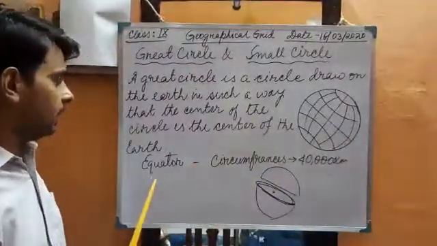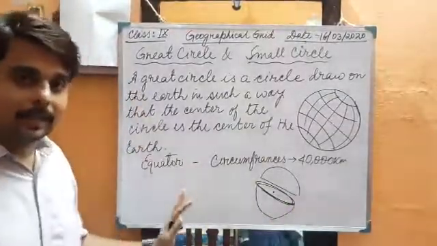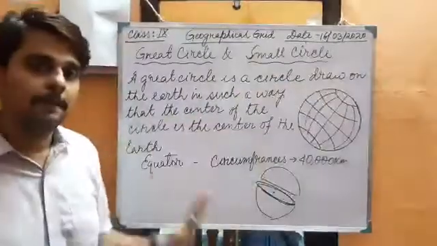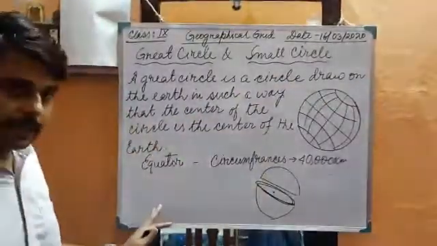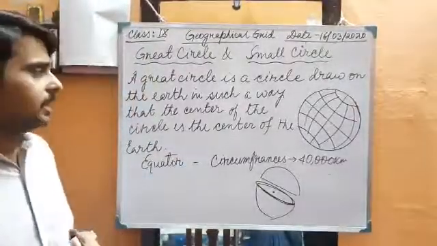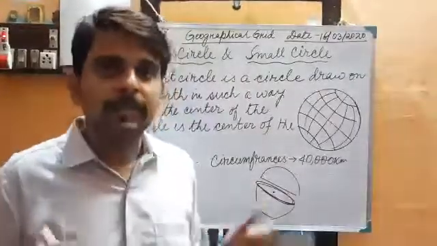That's why the equator is considered as a great circle, and all other circles drawn on the map are called small circles. Okay, so remember, the equator is a great circle and all other small circles drawn on the globe are called small circles. So that is the end of the chapter.